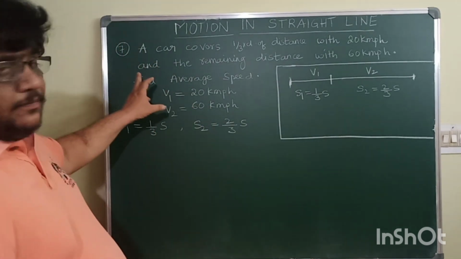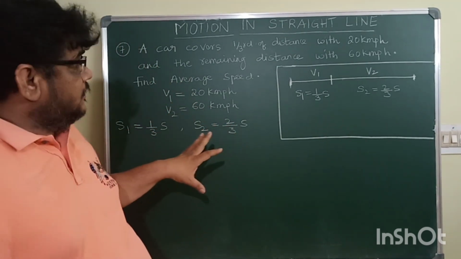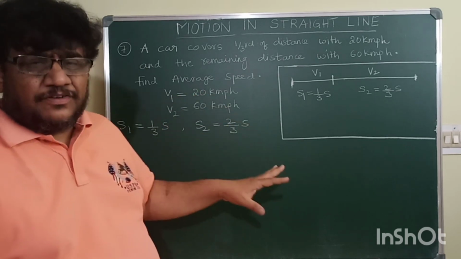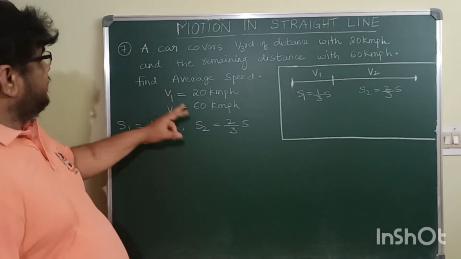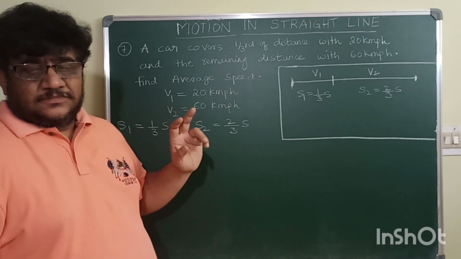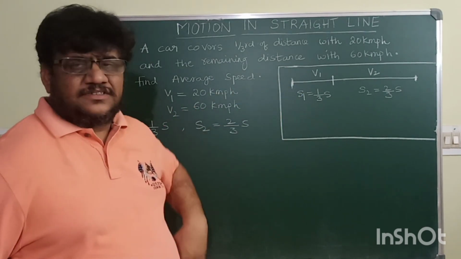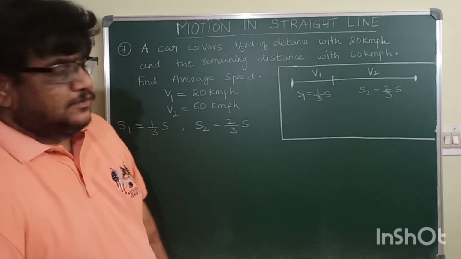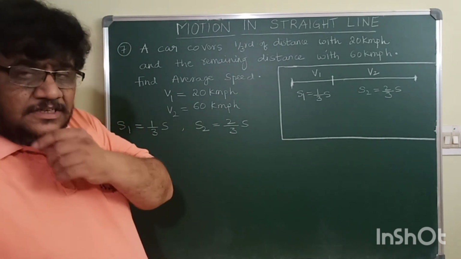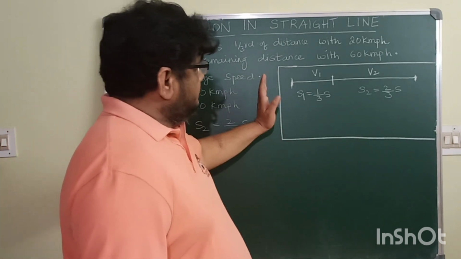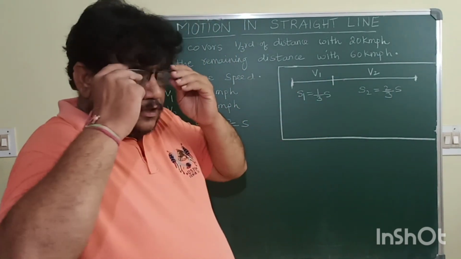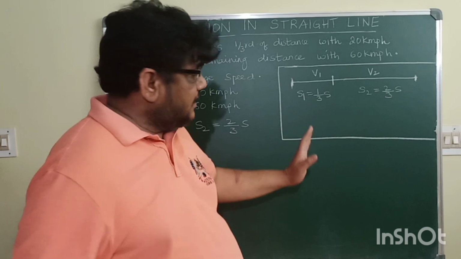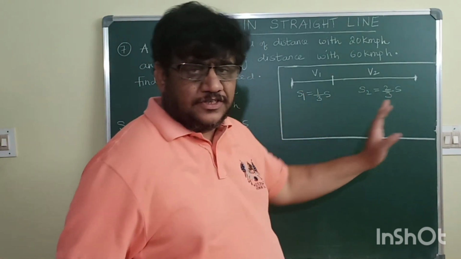So go to the next problem, children. It is the 7th problem. It is again finding average speed in terms of S and V, with a slight difference. What he is telling is, the car is moving in a straight line. The total distance travelled by the car from initial to final position is S.